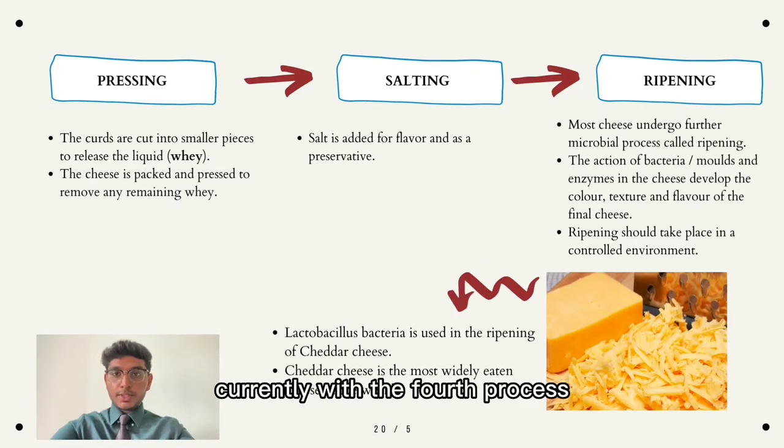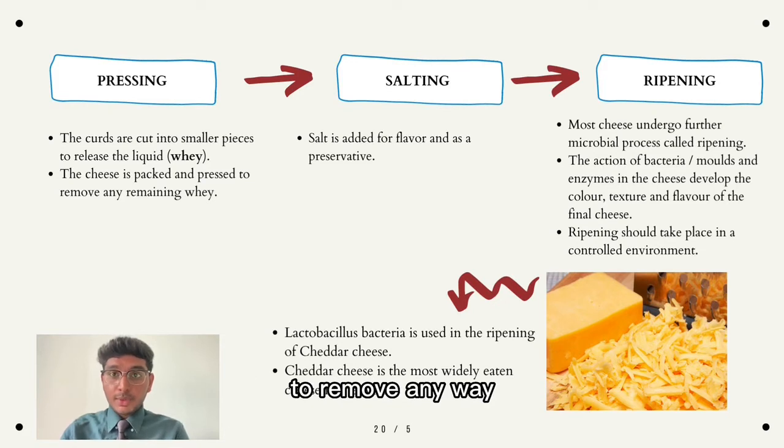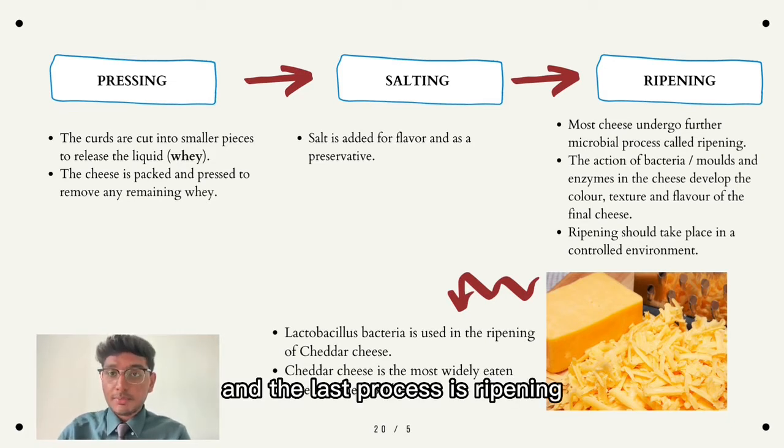Continue with the fourth process, which is pressing. The cheese is packed and pressed to remove any whey. And the fifth process is salting. Salt is added as a preservative. And the last process is ripening.